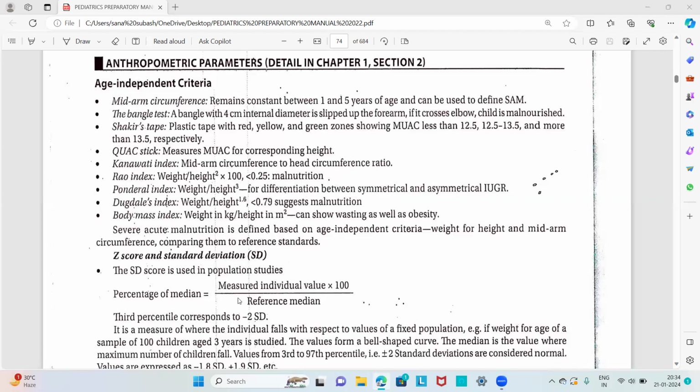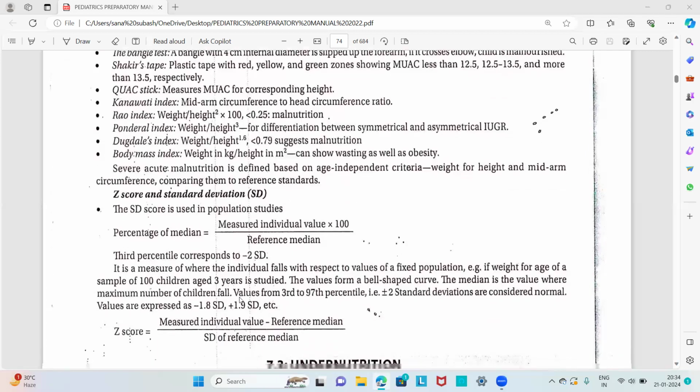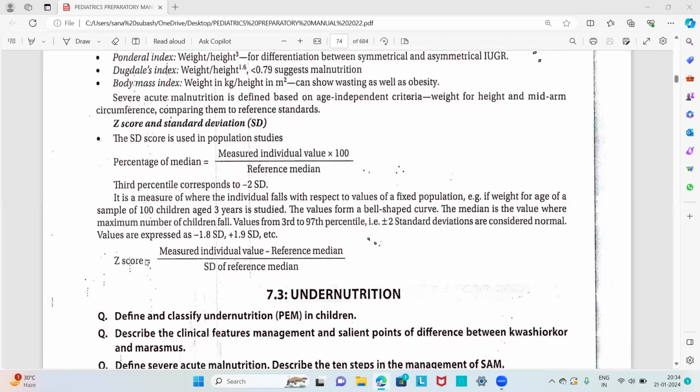Then another question is regarding the Z score. So what is the definition of Z score? The Z score is equal to the measured individual value minus the reference median, divided by the standard deviation of the reference median. This is the equation showing the Z score.